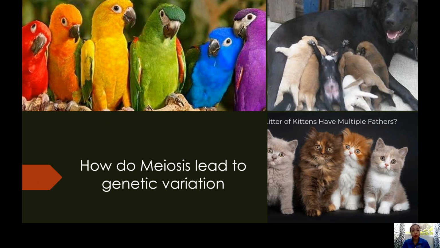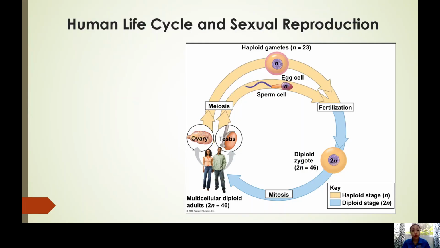First, we have to understand the human life cycle. Okay, allow me to explain this diagram here. In this diagram, you can see there is a mature young woman and a mature young man. So si lalaki, he has testes. Si babae, naay ovary. Inside the ovary, class, naay egg cell. Inside sa testes, there are sperm cells, nga pwedeng daghana.